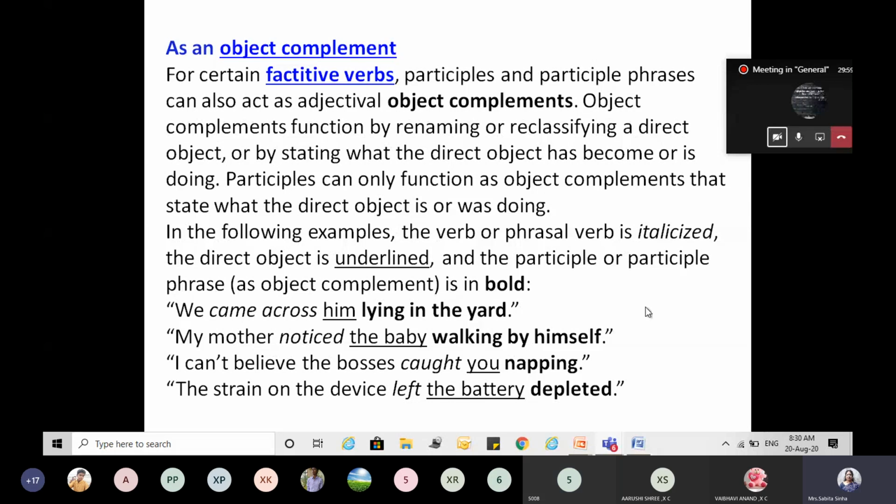My mother noticed the baby walking by himself. My mother noticed the baby. What was the baby doing? It was walking by, very good, walking by himself, telling you more about the baby. Here the baby is the object, because noticed is the verb. The baby becomes the object of the verb noticed. And this phrase tells you more about the baby. Okay?